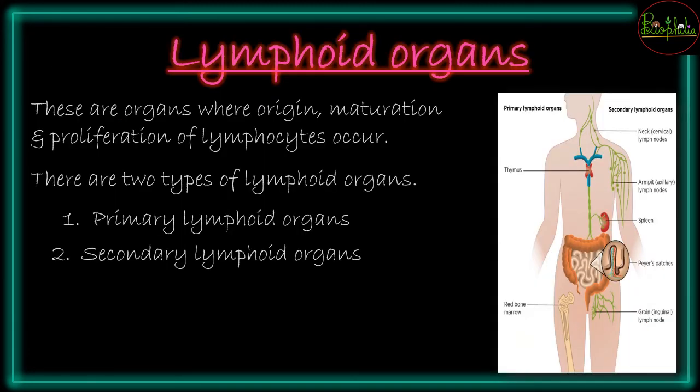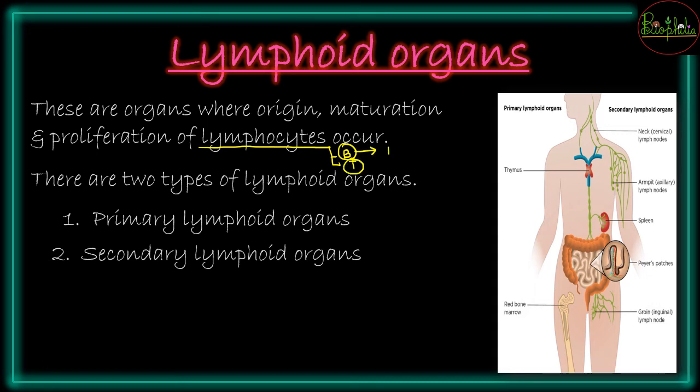Now as we saw about different kinds of immunity, तो immunity provide करने के लिए कौन होता है? So those will be the lymphoid organs. These organs are where origination, maturation and proliferation of the lymphocytes is going to occur. So lymphocytes में you have your B lymphocytes and the T lymphocytes.